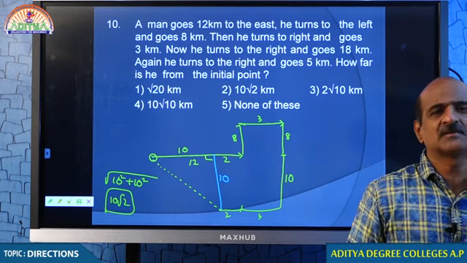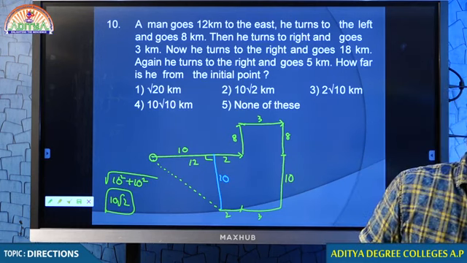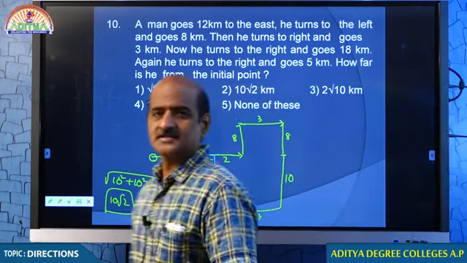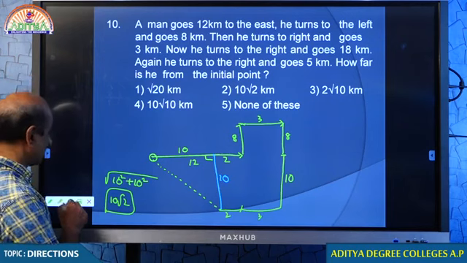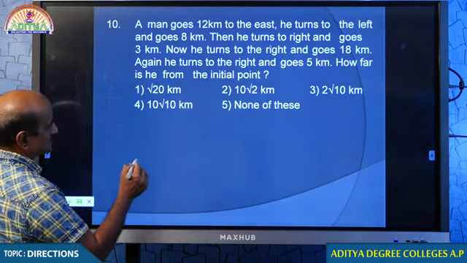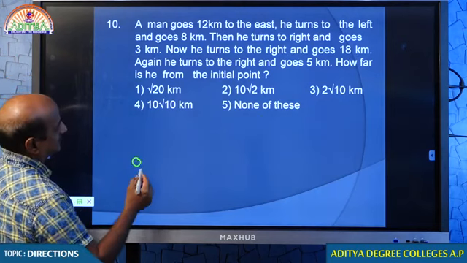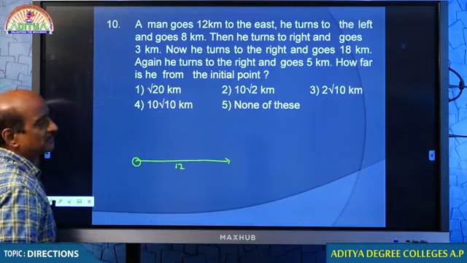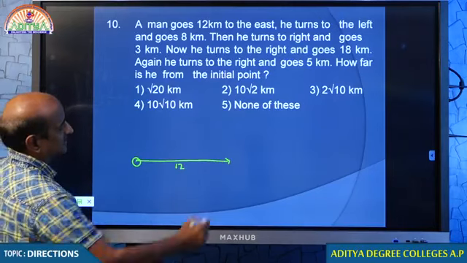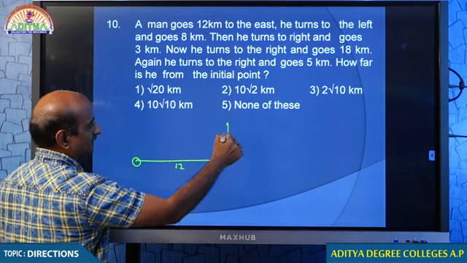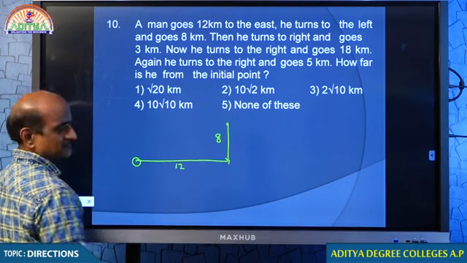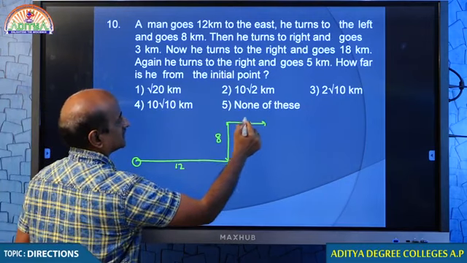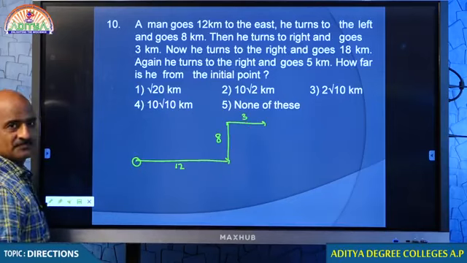Yes, students. Some of you are asking me to repeat this question. Okay, no problem. I repeat this question again. That is not a big issue. We can easily handle this. Come on, student. First of all, what I told you, 12 kilometers east. You understand this? Okay. Look at that. Turns left. Left is over here. Then 8. Turns right. Right is in this direction, 3 kilometers.